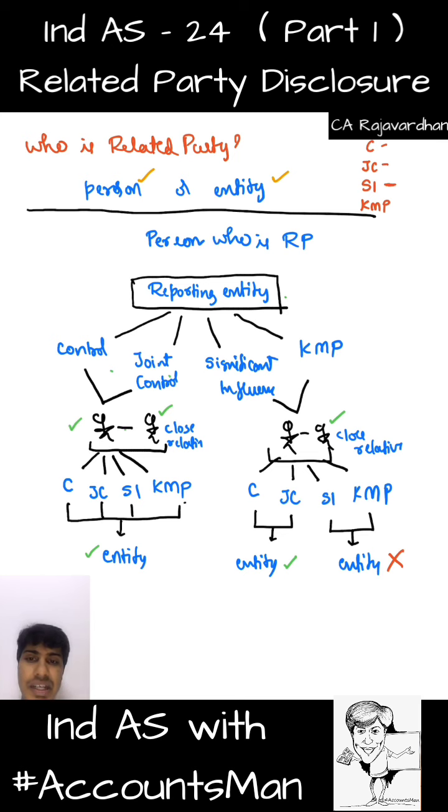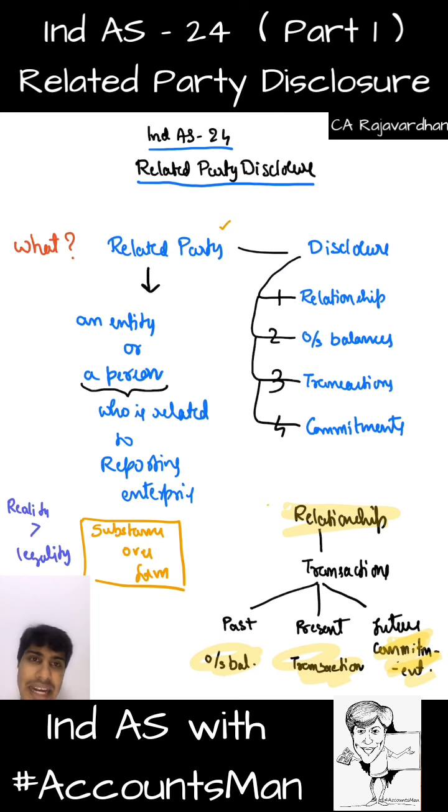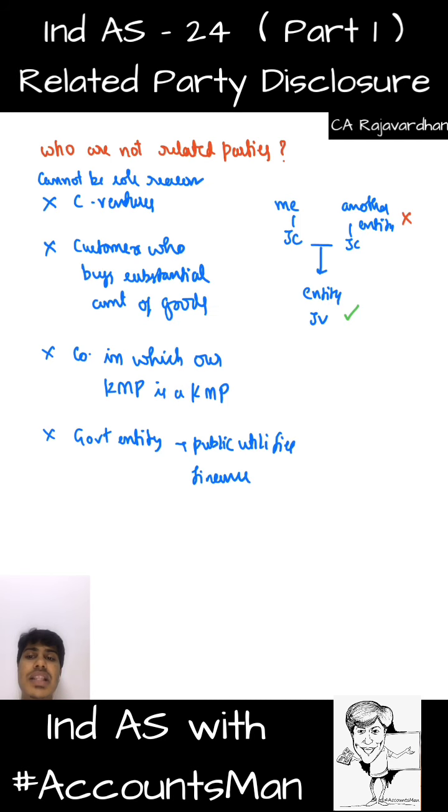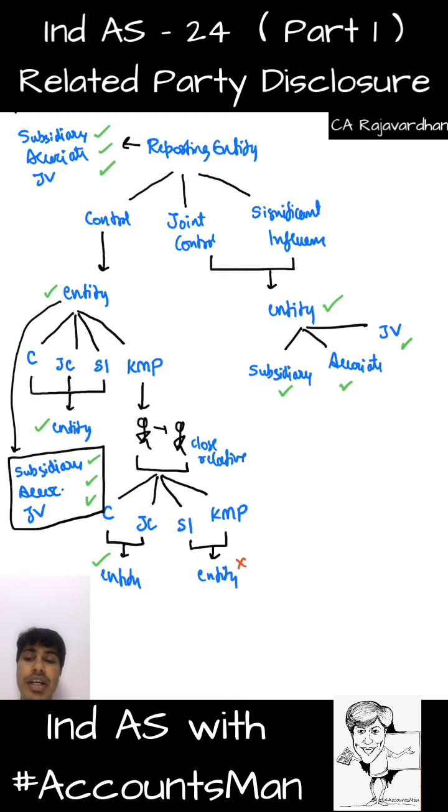However, the standard specifically tells us who is called our related party. We discussed quite a lot of important terms in this particular standard as of now. We discussed that related party disclosure is basically about related party and disclosure, and our entire discussion in this particular video was restricted to related party. Disclosure, we've not discussed in detail. And a related party can be an entity or a person, and that's what we discussed throughout. If it is a person, how it is, and if it is an entity, how it is. And we discussed a lot of terms like control, joint control, significant influence, KMP, close relative. We've discussed a lot of these terms, but we don't really know the meaning of these.